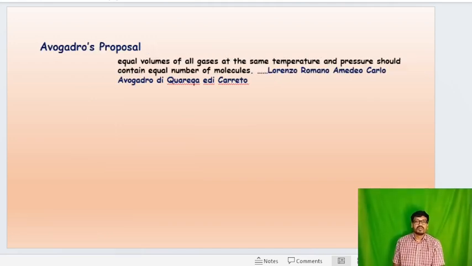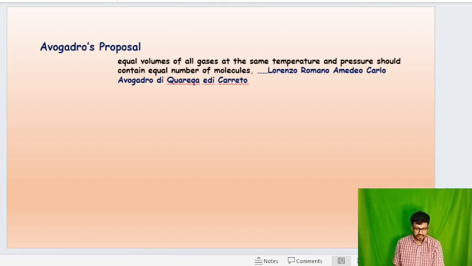Now the last one is Avogadro's proposal. This is very important for chemistry. We know Avogadro's number, that is 6.023 into 10 to the power 23.